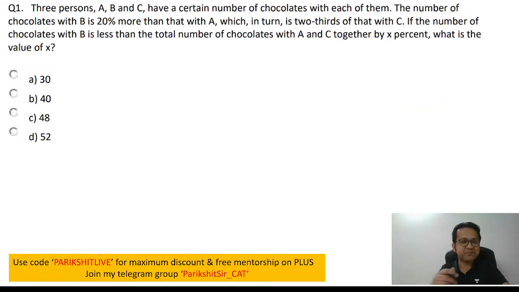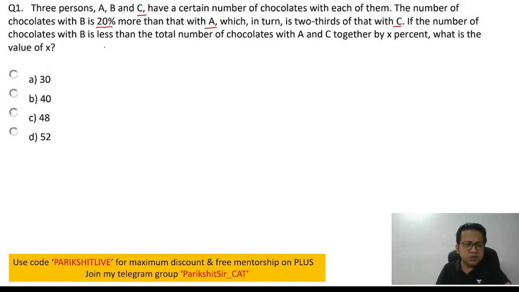Okay, let's start. First question on your screen. Three people, A, B, and C, have a certain number of chocolates with each of them. The number of chocolates with B is 20% more than that with A, which in turn is two-thirds of that of C. So what is it saying? Please don't read the entire thing, it's going to take a lot of time. As and when you read one or two lines, take a note of the data.